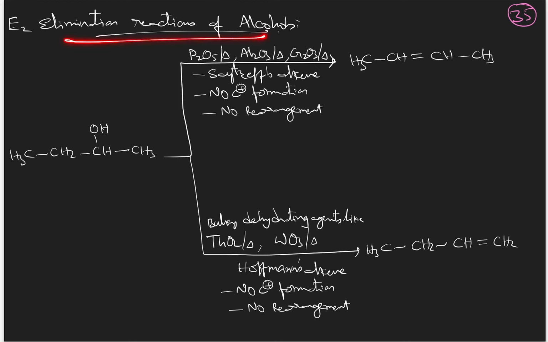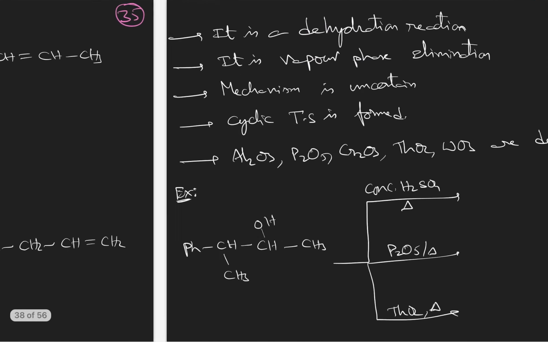And E2 elimination reactions of alcohols. Alcohols will undergo E2 elimination reactions either to form the Saytzeff's alkene or the Hofmann's alkene. But which one forms depends upon what dehydrating agent we are using. If you use a normal small dehydrating agent like P2O5, Al2O3, Cr2O3, then the more substituted alkene will be formed as product, that is Saytzeff's alkene. But if you use a bulky dehydrating agent like thorium dioxide or tungsten trioxide, then Hofmann's alkene will be formed as a product. In both of them, no carbocation formation, therefore no rearrangement.